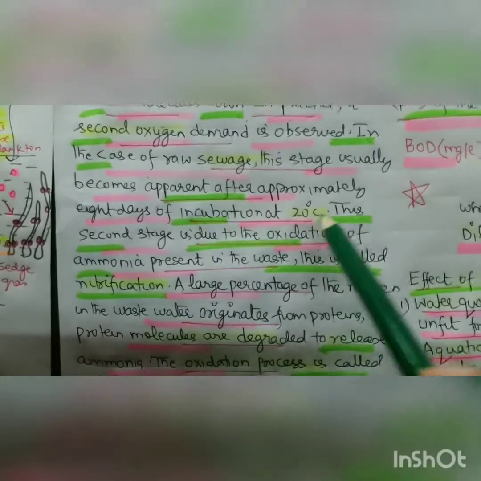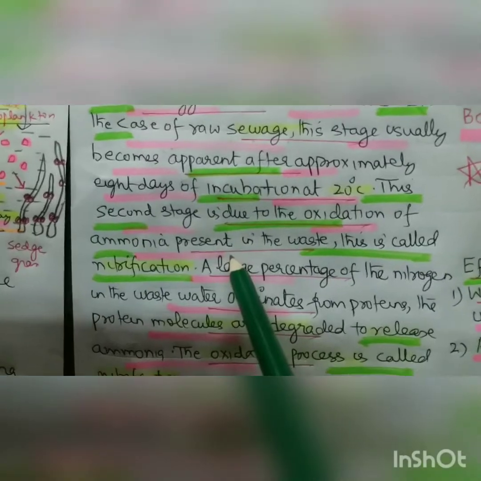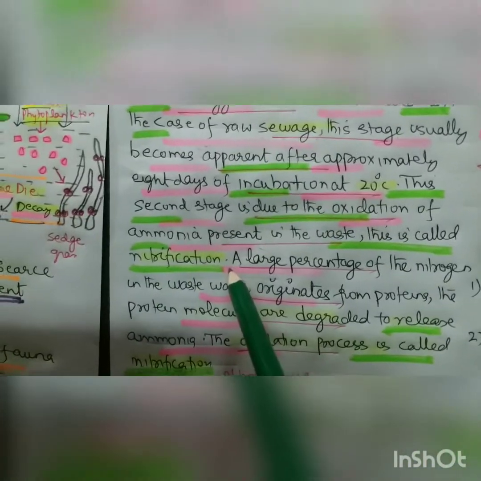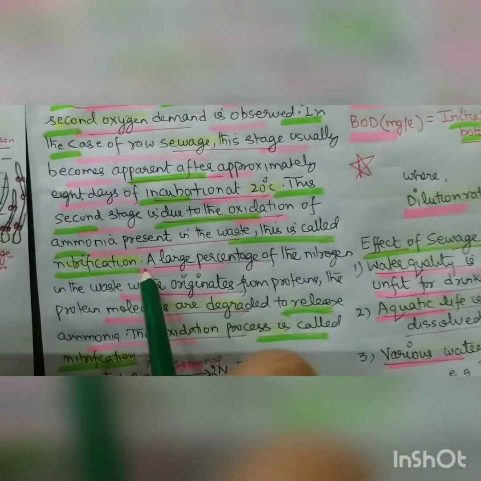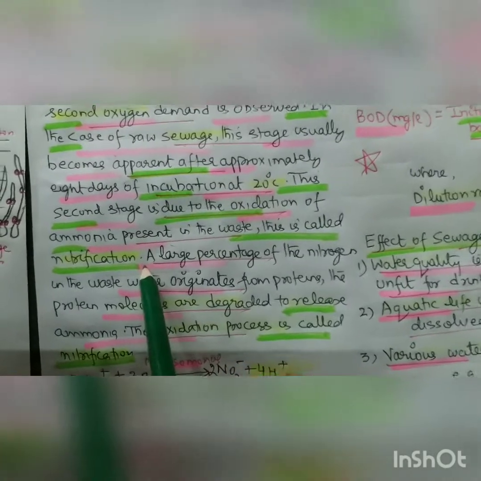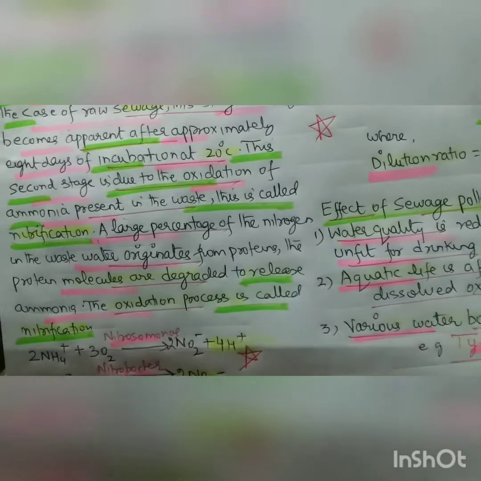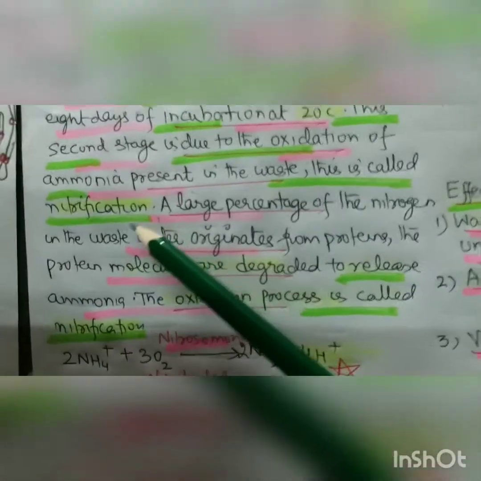This is the carbon stage. This second stage is due to the oxidation of ammonia in the waste, and this is called nitrification. So initially the bacteria break the carbon-based molecules, and then in practice a second oxygen demand is observed, where in raw sewage the stage becomes apparent after approximately 8 days, where there is oxidation of ammonia, and this is called nitrification.